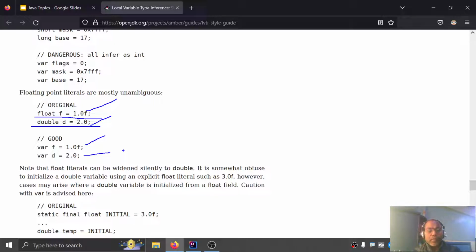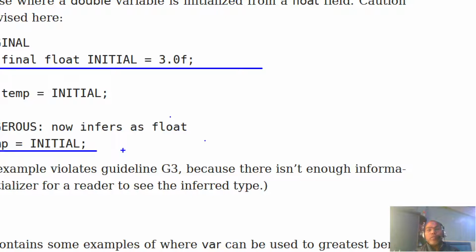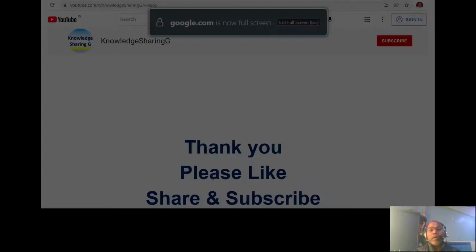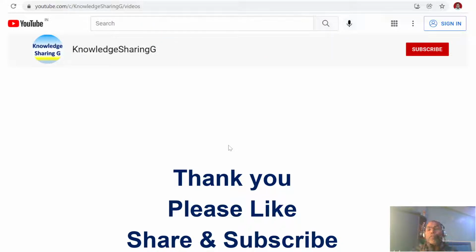And last but not least, some guidelines: if you are using some constant variable, there is no sense in using the var keyword just for the sake of it, not needed. So these are some guideline rules where you have to ensure that you use the var keyword carefully.